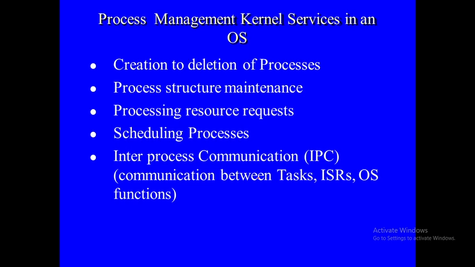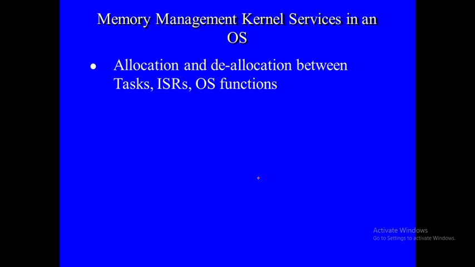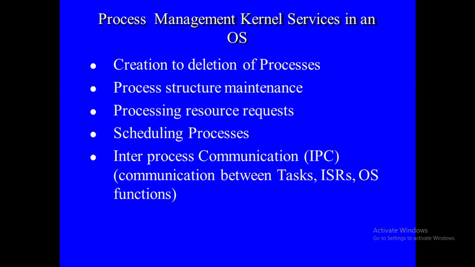Next is inter-process communication, that is IPC. A process synchronizes by sending data as messages from one task to another task. Inter-process communication is the communication of the processes. It can be handled by sending messages, or through sockets, pipes, mailboxes, queues, semaphores, or RPC, remote procedure calls. Through those things you can provide inter-process communication. This is about the process. Next we'll go for memory management.